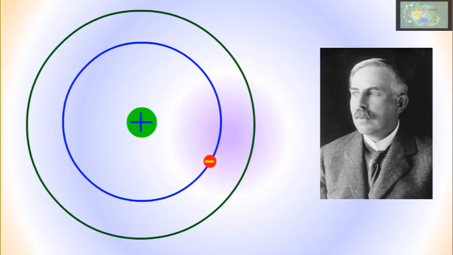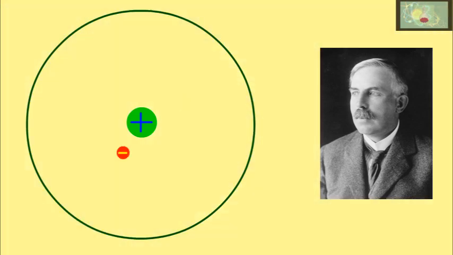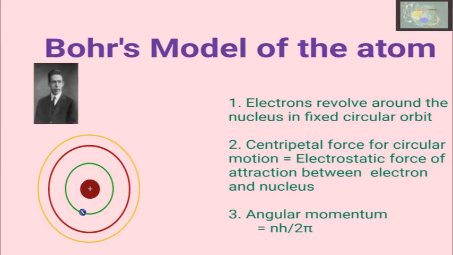But this model has some limitations. Electrons lose energy during motion and hence electrons should fall into the nucleus. Boom! Therefore, an atom should be unstable, but actually it is very stable. To explain atomic stability, the next model is important, Bohr's atomic model.